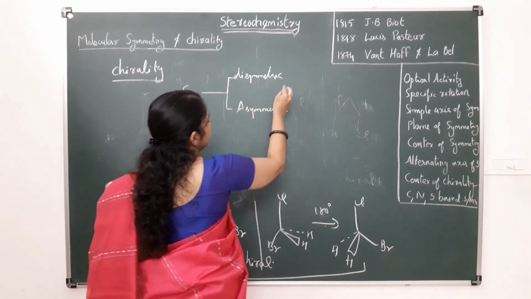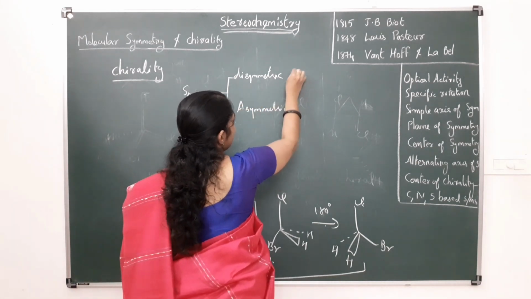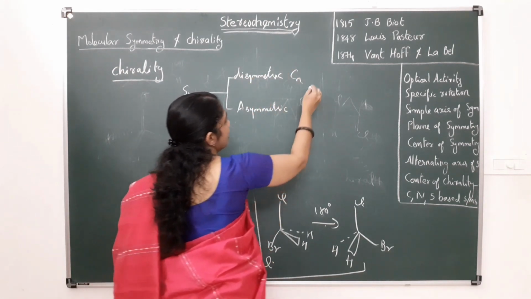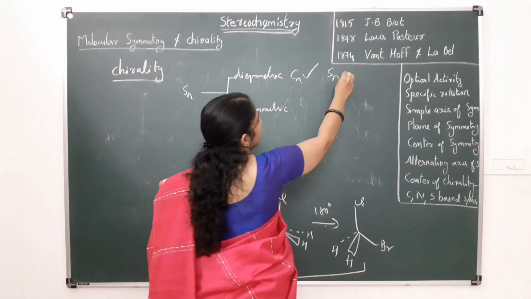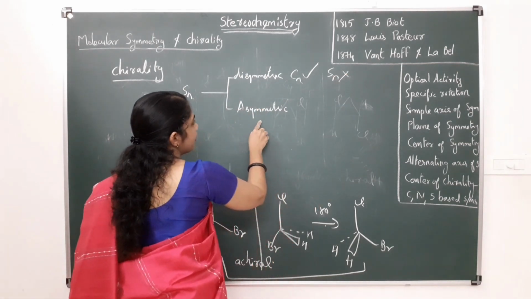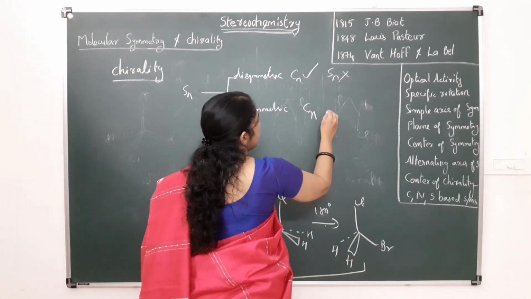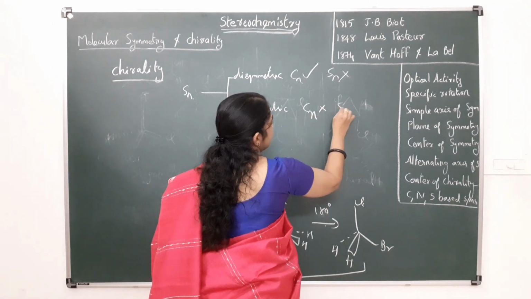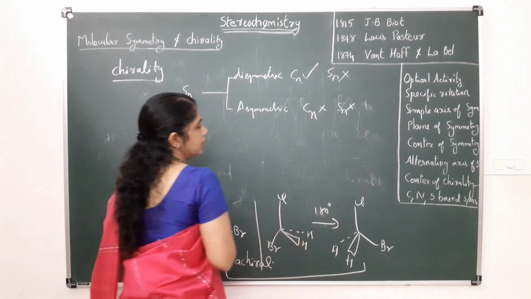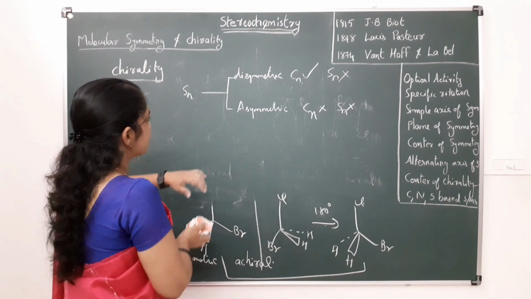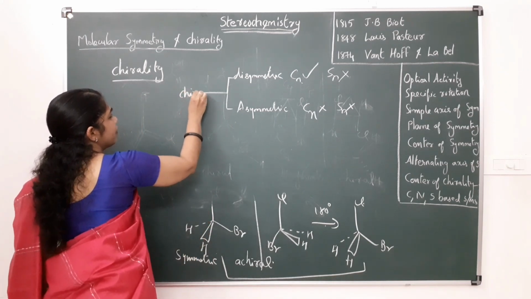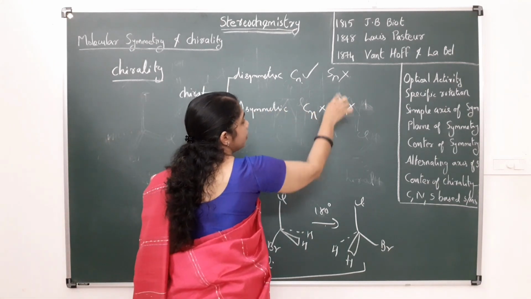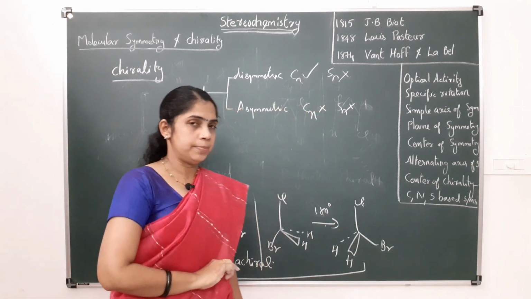In the case of dissymmetric molecules, it can have a Cn axis, but it will not have an Sn axis. In the case of asymmetric molecules, both Cn and Sn axes of symmetry are absent. So in the case of chiral molecules, the alternating axis of symmetry will be absent.